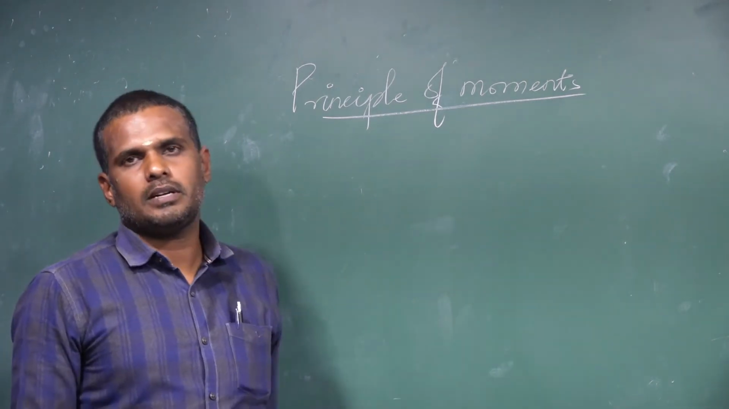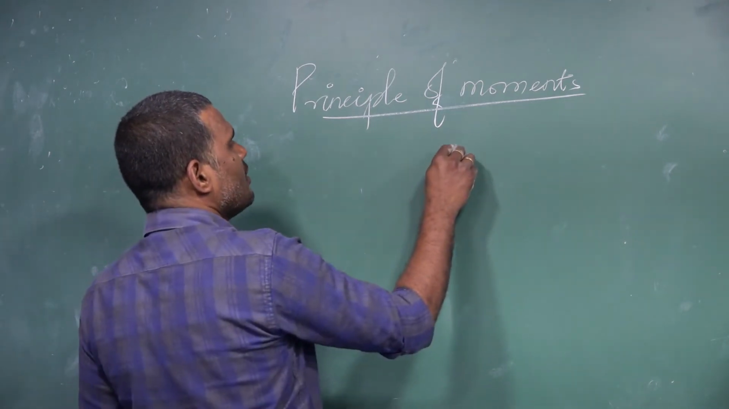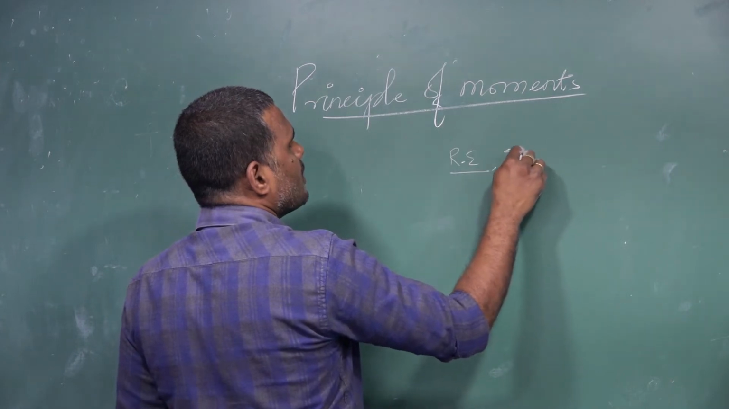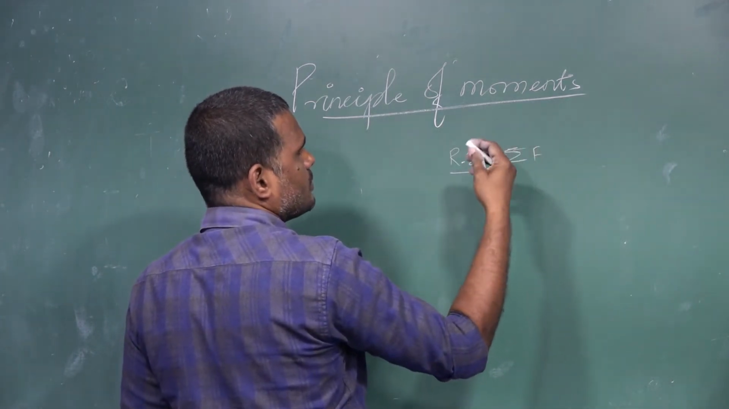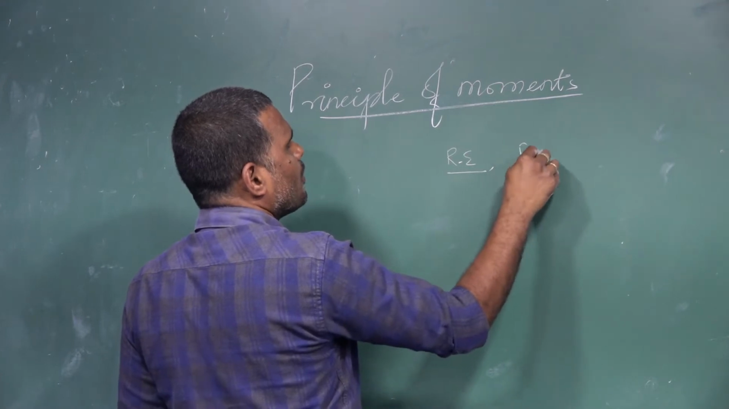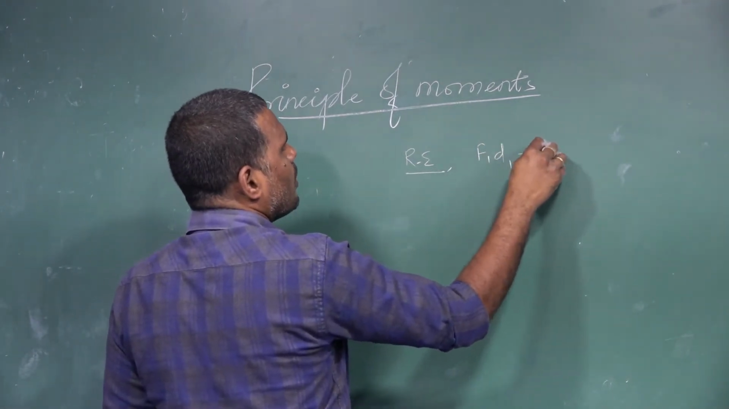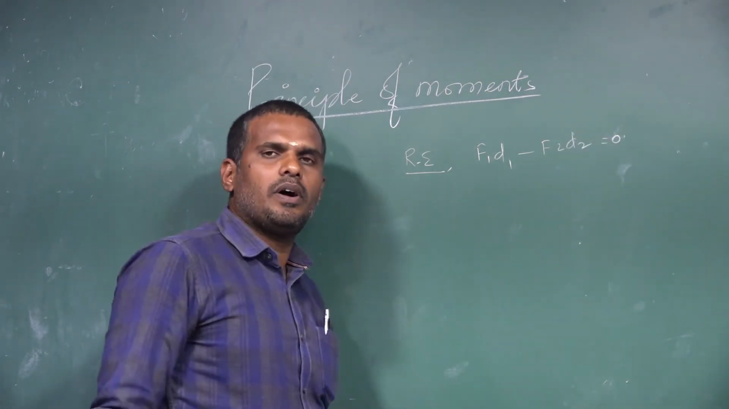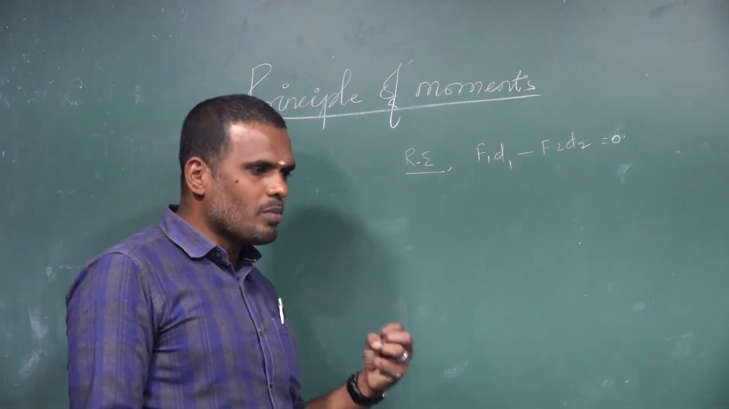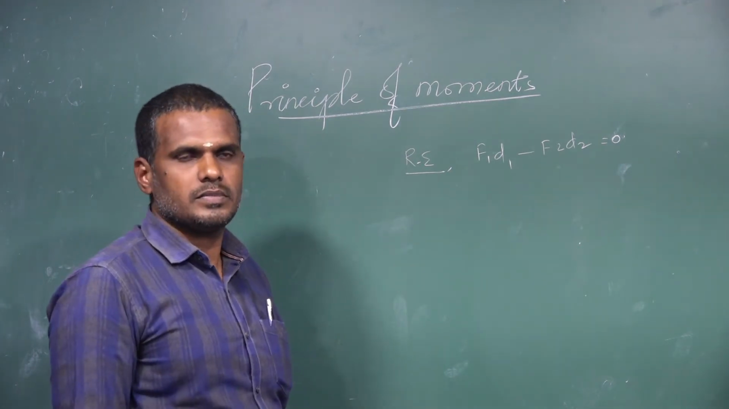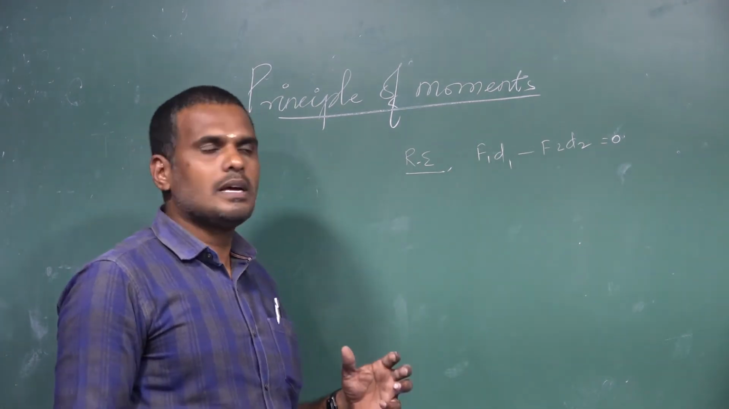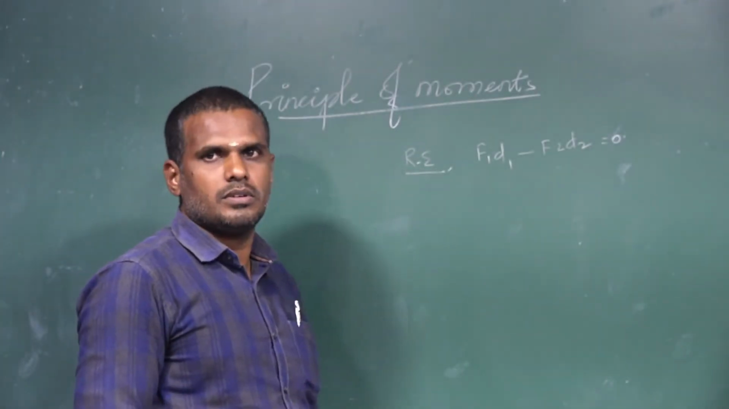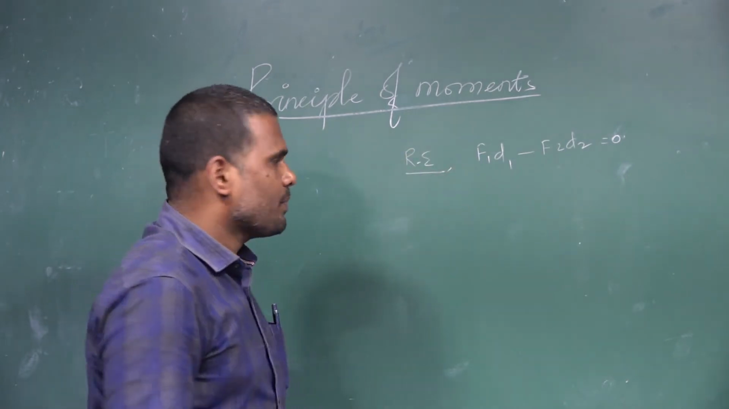According to the principle of moments, a body will be in a state of rotational equilibrium when the sum of the moments of all the forces, for example F1 d1 minus F2 d2, will be equal to 0. The sum of moments of all the forces acting on the body about a fixed point must be equal to 0. This is the principle of moments.